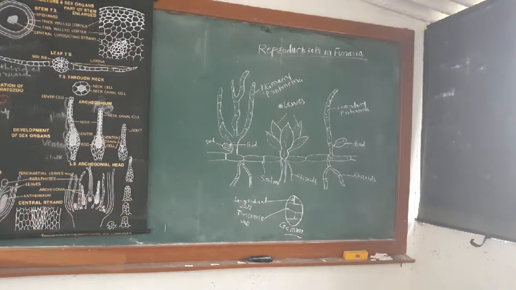And then vegetative reproduction by apospory. Apospory means the gametophytes are developed from the sporophytes without spore formation, and this phenomenon is called apospory. When the sporophyte tissue is wounded or injured, it produces protonema.